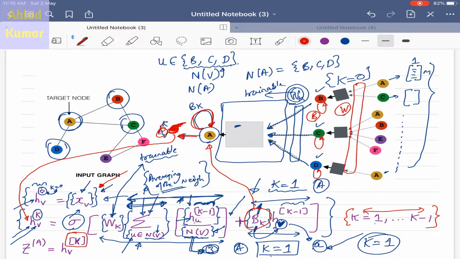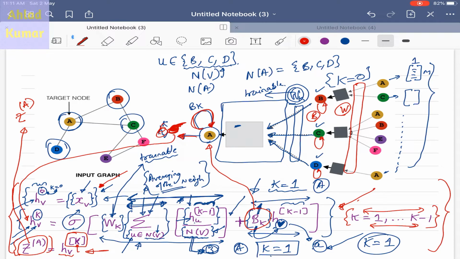But for k equals 1 to K minus 1, we will be using this equation. And for the last layer, what we will have is the embedded vector z superscript a, which is given as h_v of capital K. So this is the last equation for implementing the forward propagation rule. When the last equation is implemented, we will get this embedded space, z superscript a. So this is basically the implementation of forward propagation in the case of graph neural networks.